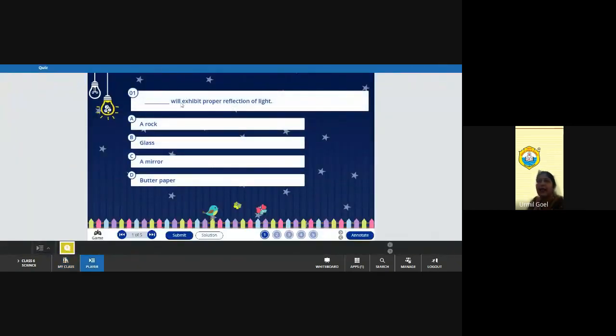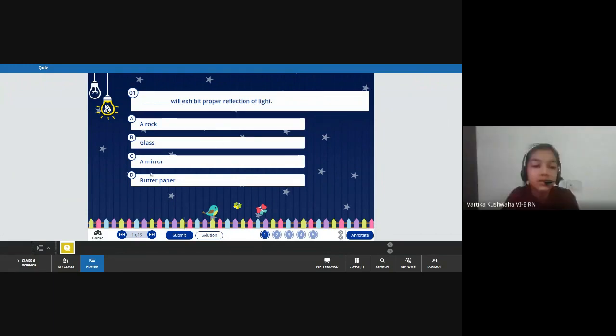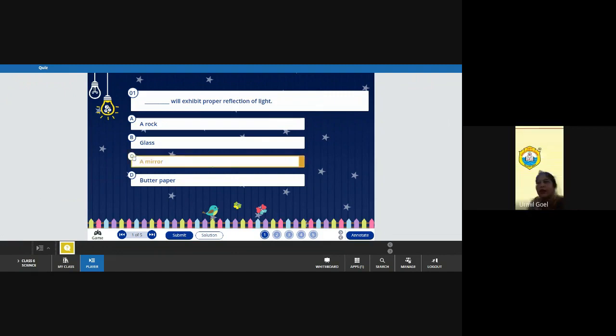Dash will exhibit proper reflection of light. Which one? Ma'am, a mirror. A mirror. Okay, so let's see. Correct answer.